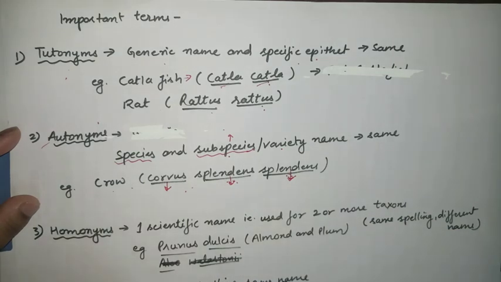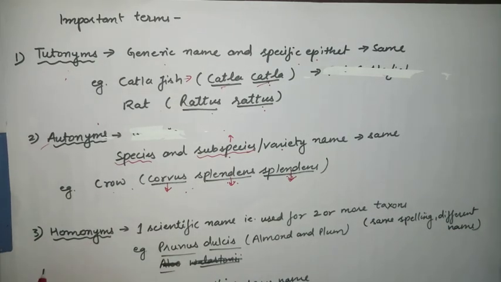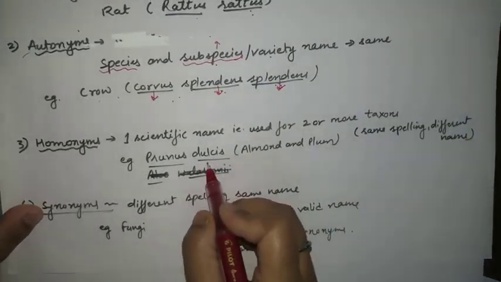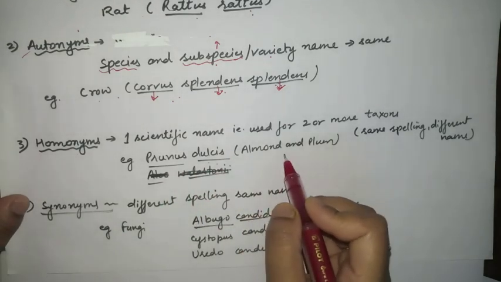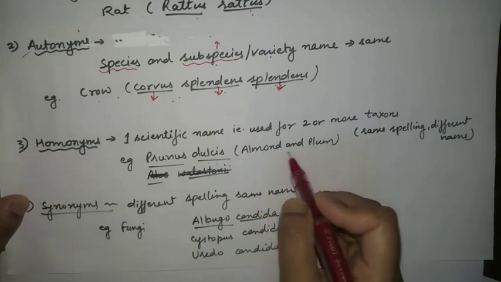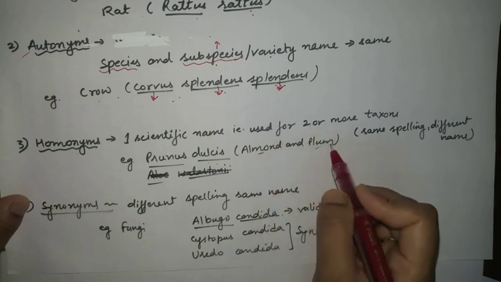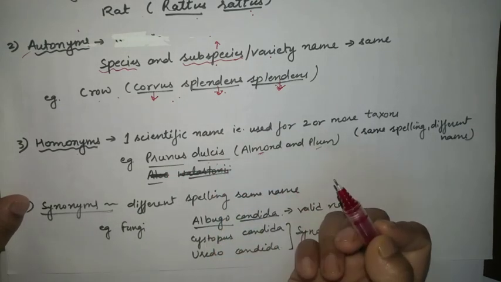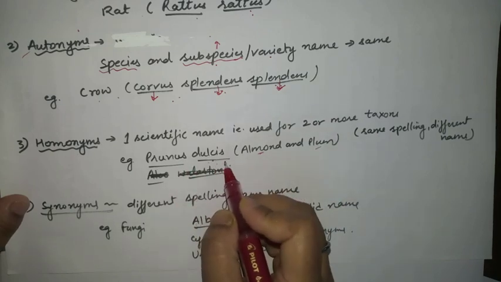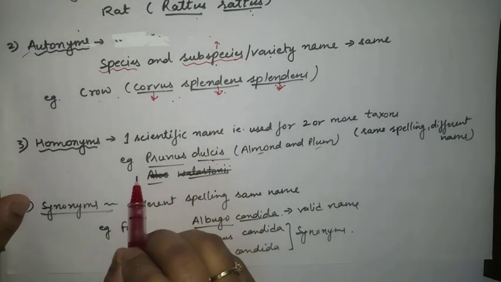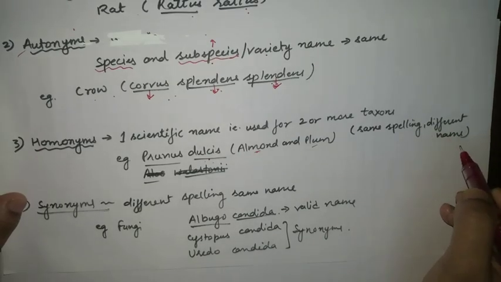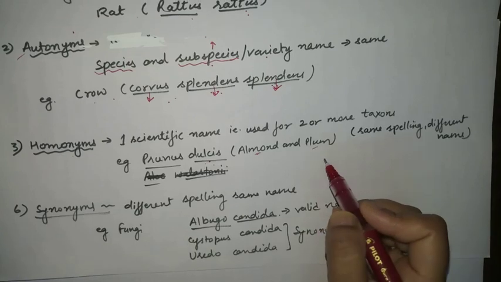Alright. So third term is homonyms. Homonyms is what? Sometimes we are giving the same name for different types of taxon, or different types of plant. For example, in case of almond as well as plum, we are using the Prunus species. In both cases we say Prunus species or Prunus dulcis. We can give different names, but on the basis of the same scientific name. So in a general way, we can say same spelling, but the name is different. Spelling is the same for the almond as well as for the plum.